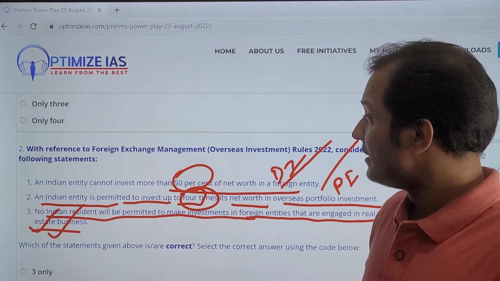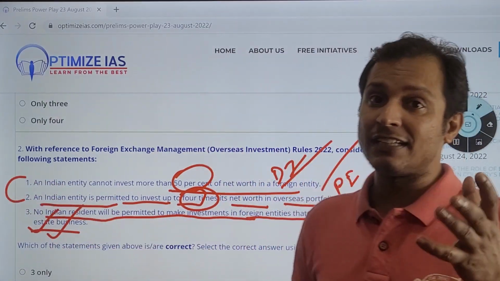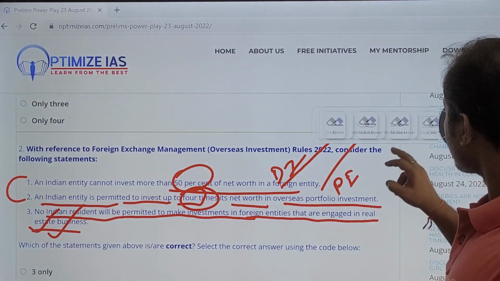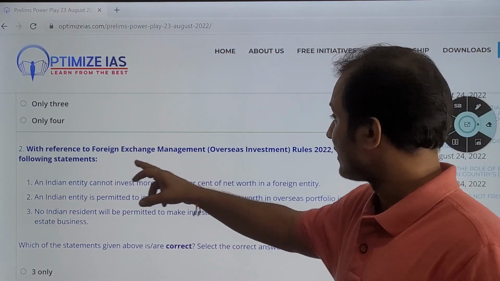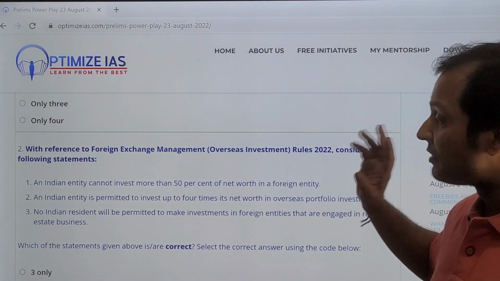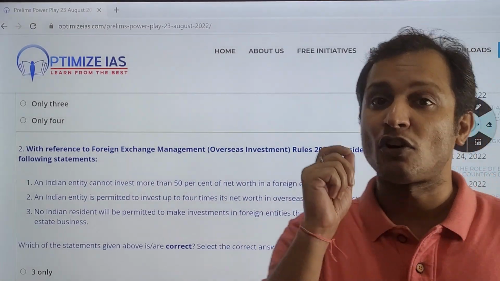Okay, let us read statement 1 and statement 2, because 1 and 2 are very factual statements. It is very difficult to answer if you have not read exactly the foreign exchange management and overseas investment rules. But I will give you an option trick.